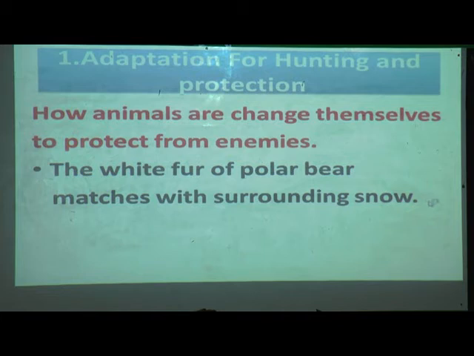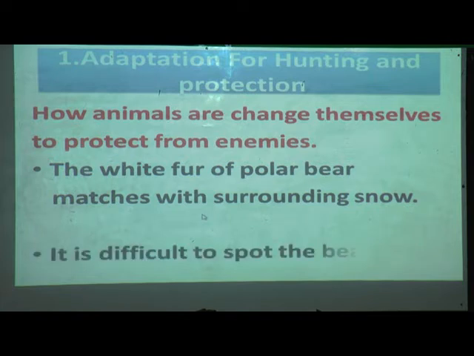Yes, snow is white and the polar bear is also white. So the hunter cannot detect whether the bear is standing there. It is difficult to spot the bear in the snow because the color of the snow and the polar bear is the same.